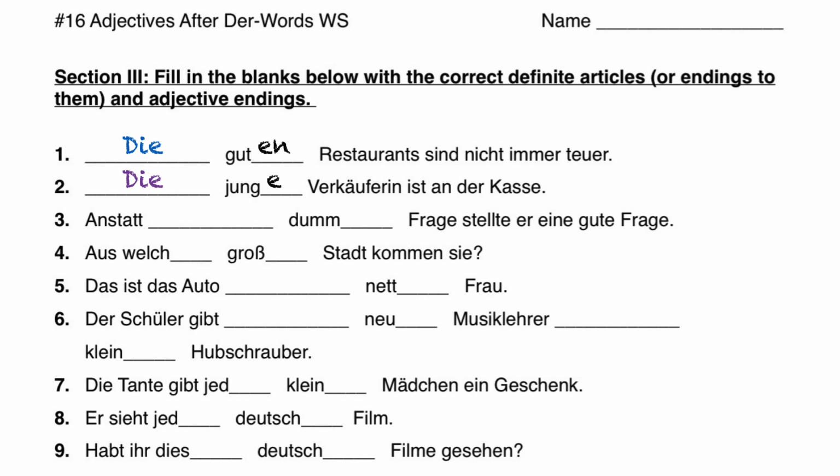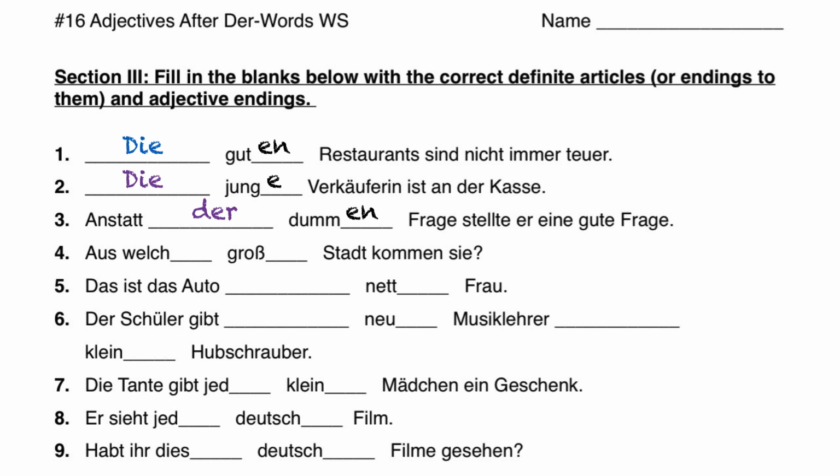Nummer 3. Anstatt is a genitive preposition. You can stop reading the sentence right there and figure out what we need to do with the der word and the adjective ending. Frage is a feminine noun, so we have the feminine genitive, which is der. Because it's genitive and all genitive adjective endings after der words are en, we just put an en in. So it becomes, anstatt der dummen Frage stellte er eine gute Frage. Instead of the dumb question, he asked a good question.